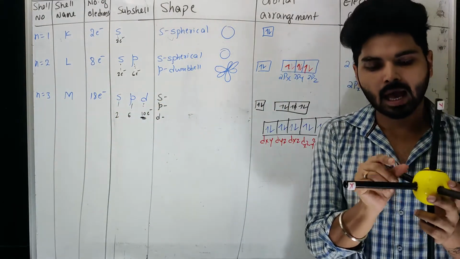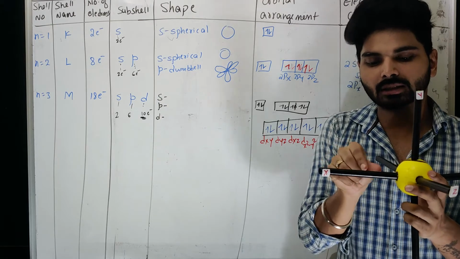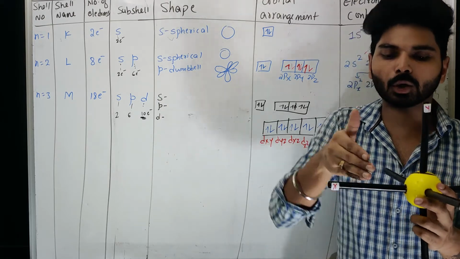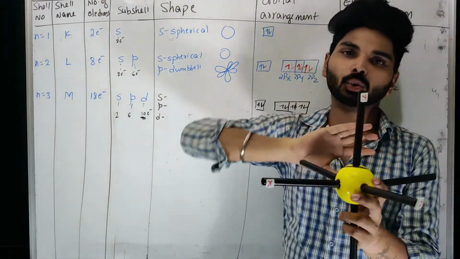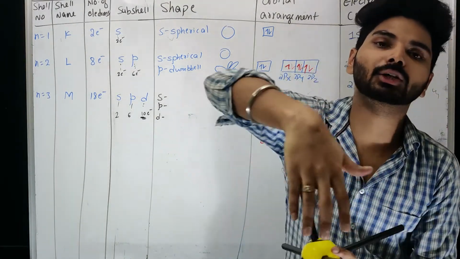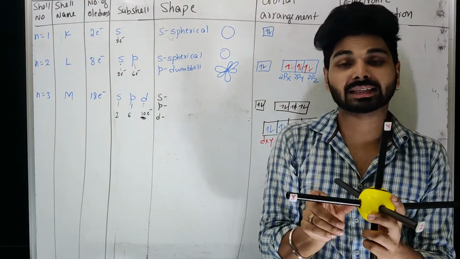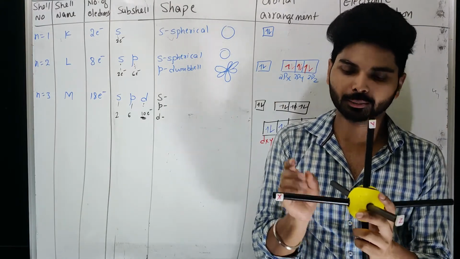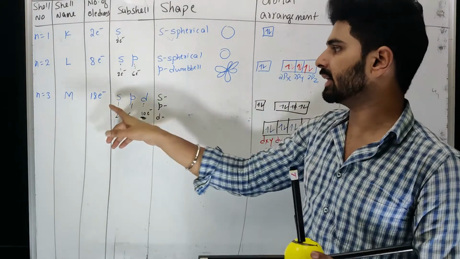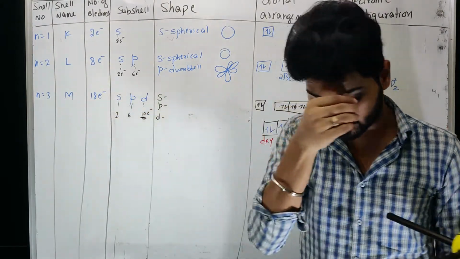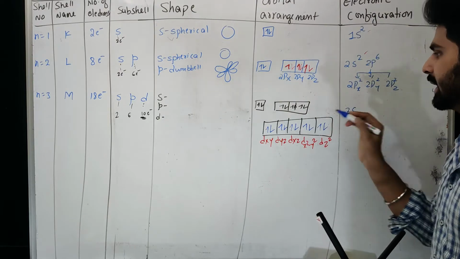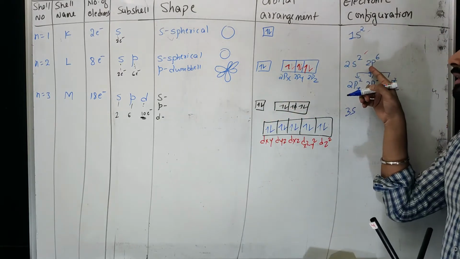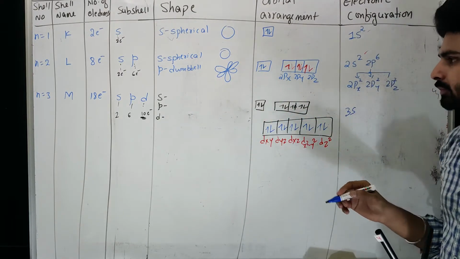That means after 1s, 2s, then 2p distance, you can think of a big spherical shape which covers 2p also, bigger than the 2p orbital. Distance-wise it is away from the nucleus. That is coming under the third shell, so that's why it will be called 3s, because it is bigger than the 2p orbital.